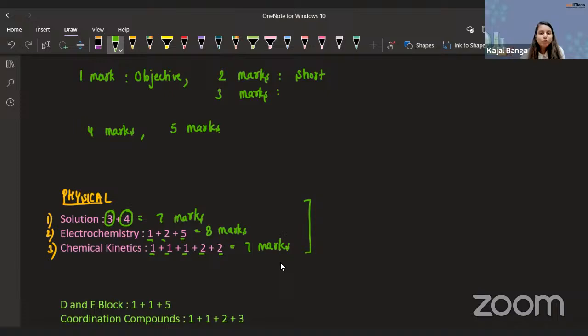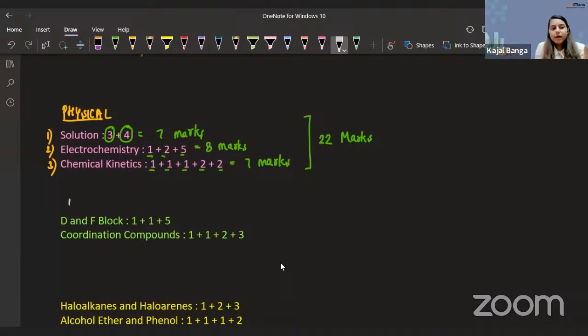So this will justify that we have a total of 22 marks for our physical portion, distributed almost equally among your 3 chapters, that is solution, electrochemistry, and chemical kinetics.